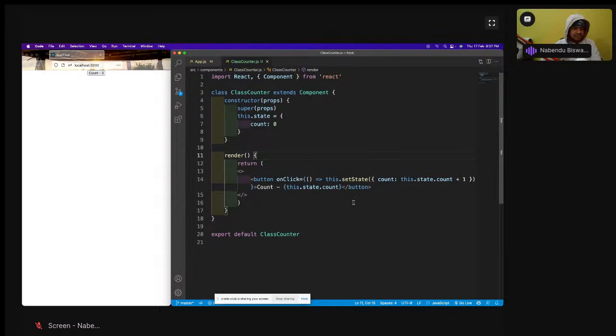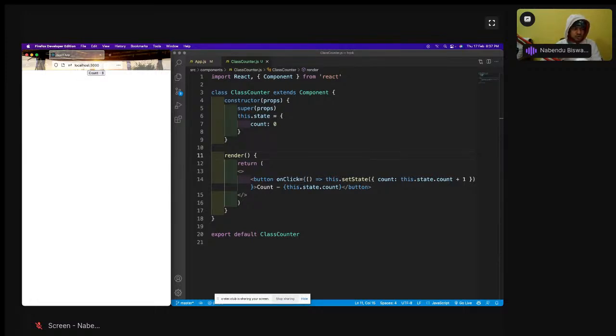Okay, so this I have done. This will change our state like this. This is our setState, and the moment I click it, it will change the state. So it will re-render this component, so the count will be changing. I click it, and the count is changing. So this is something like a class-based component.